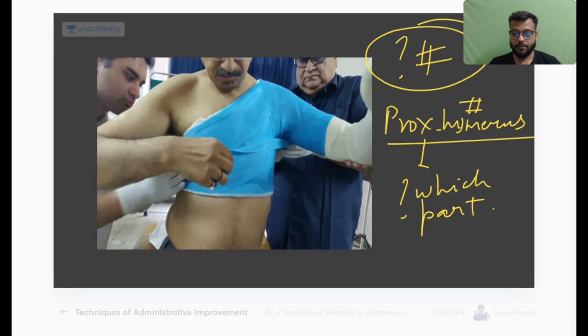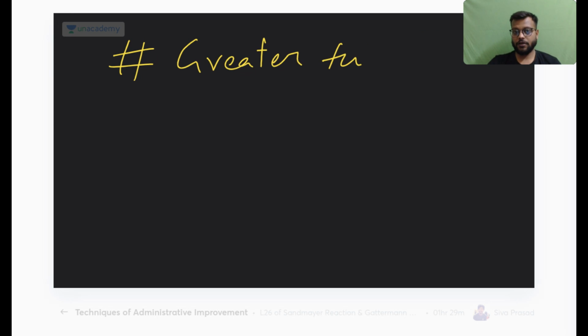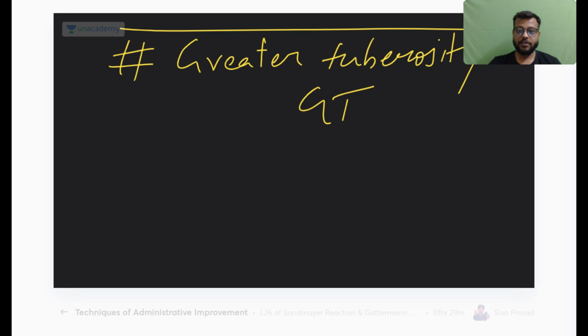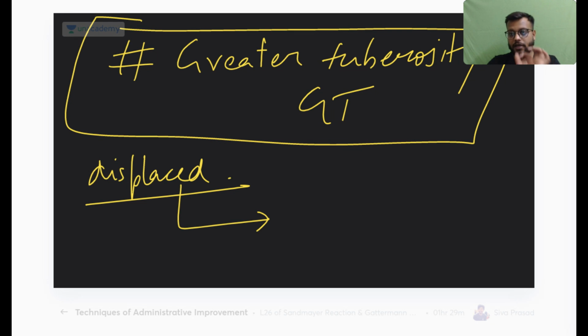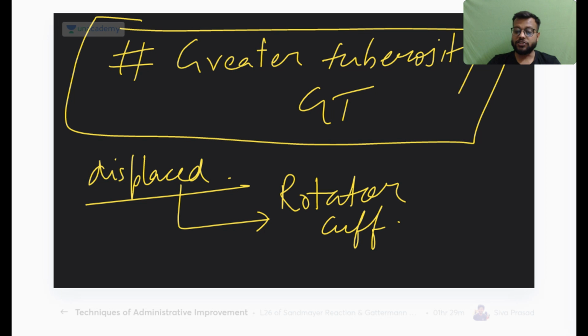So this type of cast is used for fracture of the greater tuberosity, or the GT. Okay, and this fracture is mostly displaced because of the pull, because here there is the attachment of a very important group of muscles, that is the rotator cuff muscles at the GT. And in the rotator cuff, which muscle has the most important attachment? It is